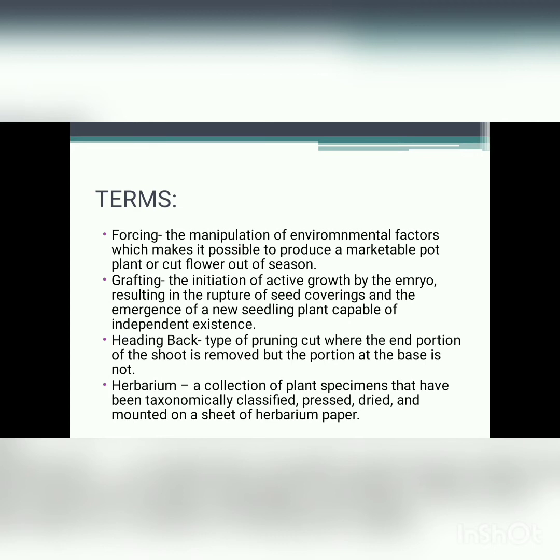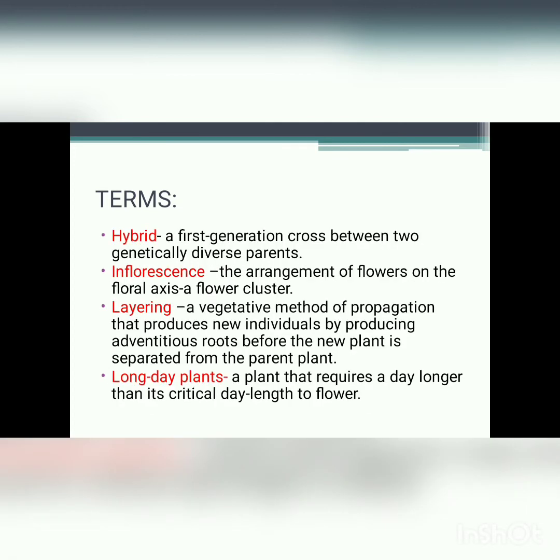Heading back, type of pruning cut where the end portion of the shoot is removed but the portion at the base is not. Herbarium, a collection of plant specimens that have been taxonomically classified, pressed, dried, and mounted on a sheet of herbarium paper. Then, hybrid, a first generation cross between two genetically diverse parents.